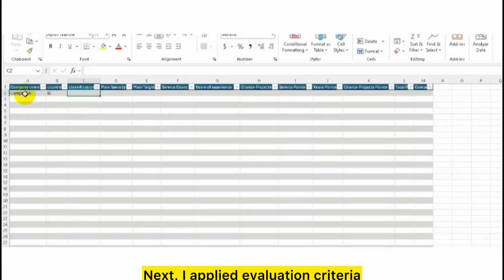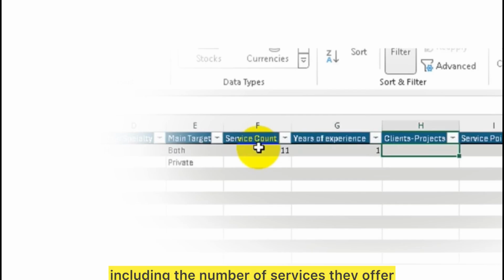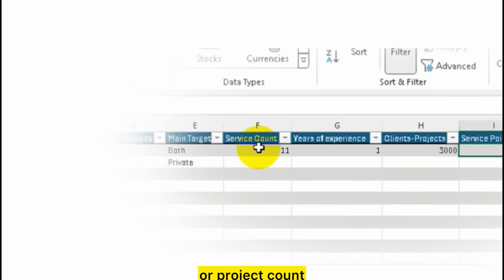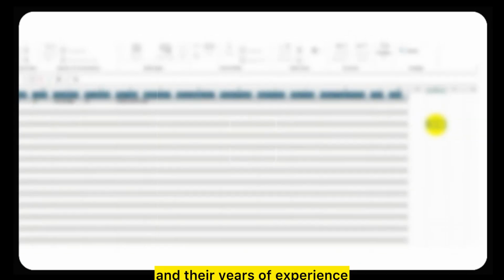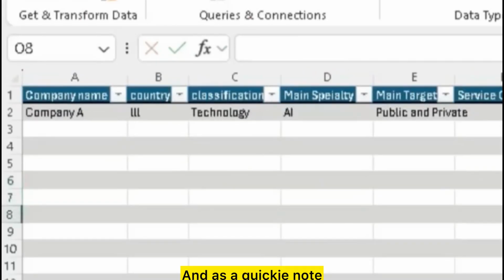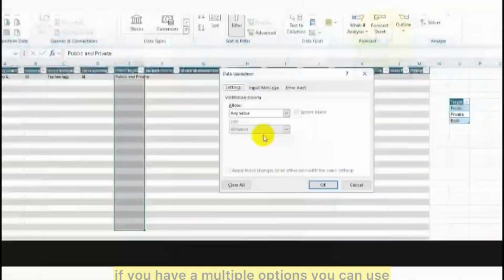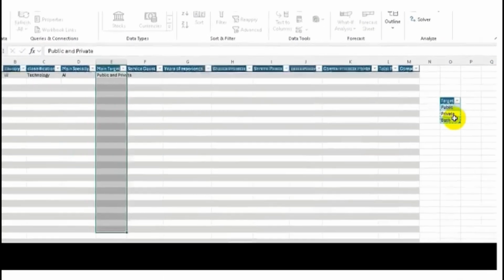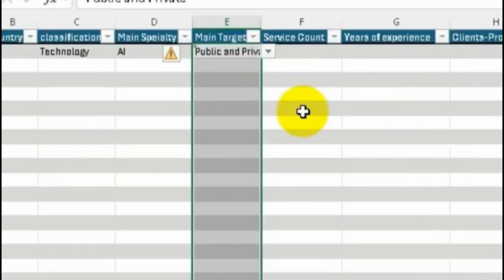Next, I applied evaluation criteria, including the number of services they offer, an estimate of their client base or project count, and their years of experience. And as a quickie note, for the target market, if you have multiple options, you can use a list using data validation, as you can see here.